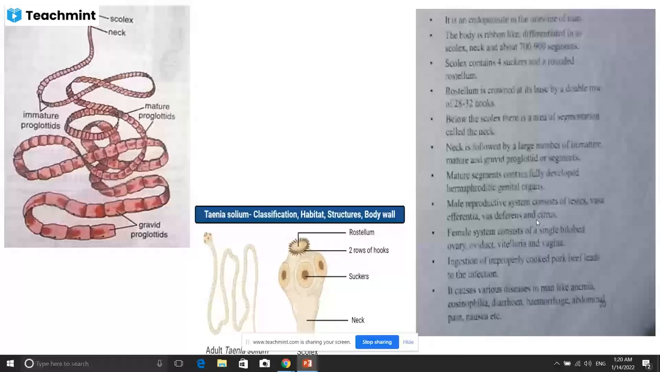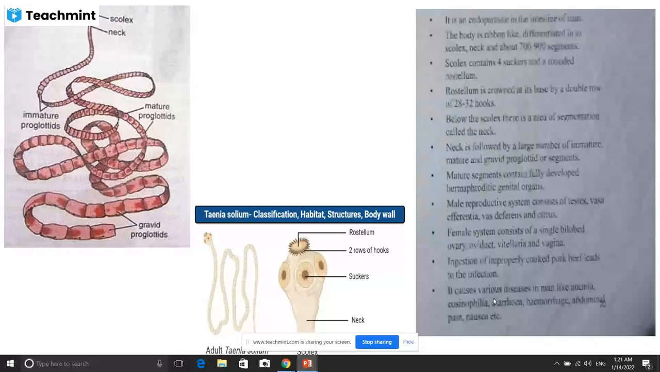This Taenia solium is transmitted to the human body, and it causes serious disease in man like anemia, eosinophilia, diarrhea, hemorrhage, abdominal pain, etc. So abdominal pain is a common cause of Taenia solium, and anemia is also a common cause of the Taenia solium. Diarrhea is also a common cause of Taenia solium. So this is the first example of phylum Platyhelminthes, that is the Taenia solium.